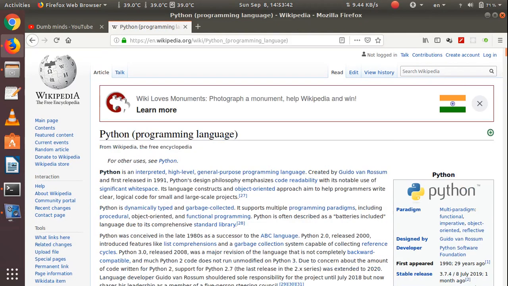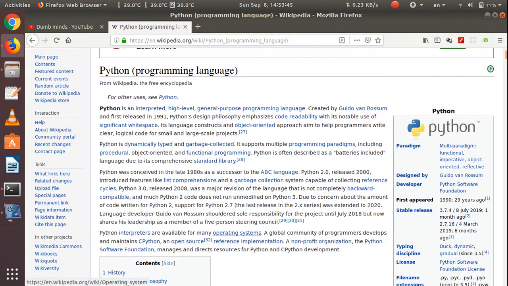If I go to the Wikipedia page of Python, you'll see Python is an interpreted language, high-level general purpose programming language. It was created by Guido van Rossum and first released in 1991. See, all the things about Python is stated in this first line itself. Python is an interpreted language, so you can compile it line by line. This is not like the C language where the whole program is compiled, after that executed. But here it doesn't work that way. In Python, line by line is executed, so it's easy to understand.